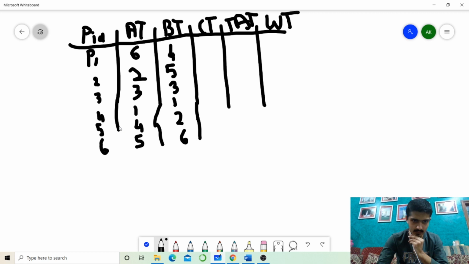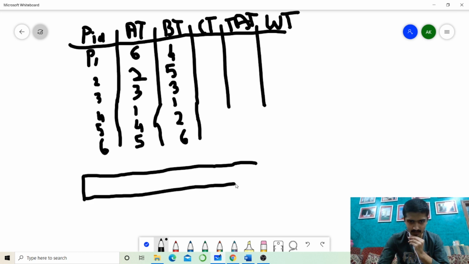Now in the exam, the question will be asked and this data will be provided to you: process ID, arrival time, and the algorithm. They may ask you for average turnaround time or average waiting time as per the question. So the first step we have to do is draw a Gantt chart. A Gantt chart is just a diagrammatic representation so that the computations become easy.